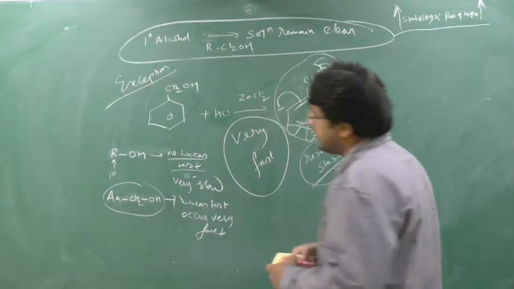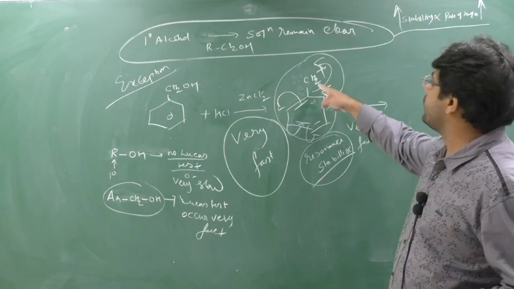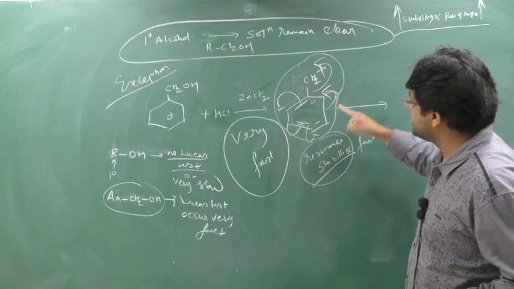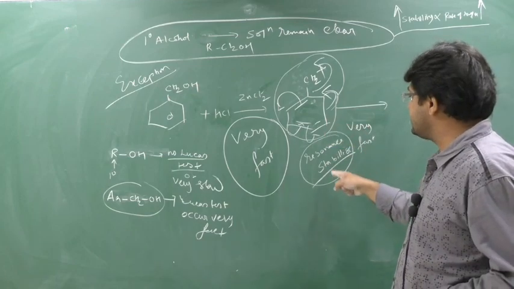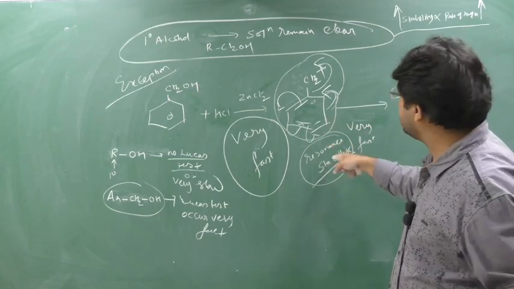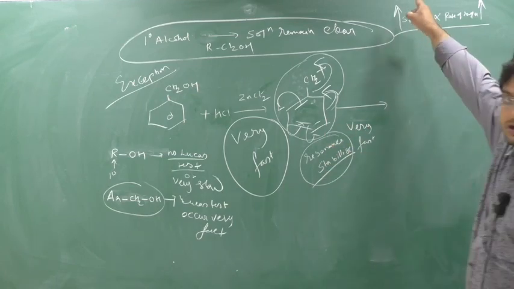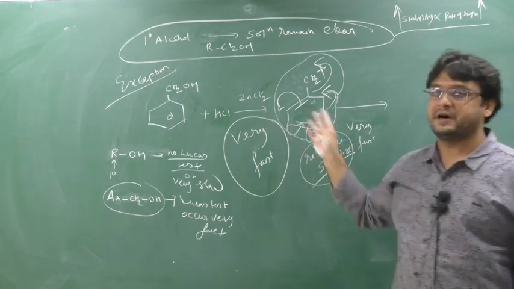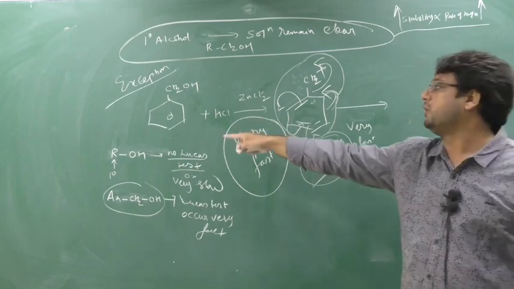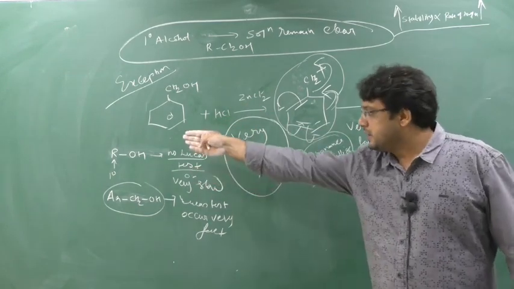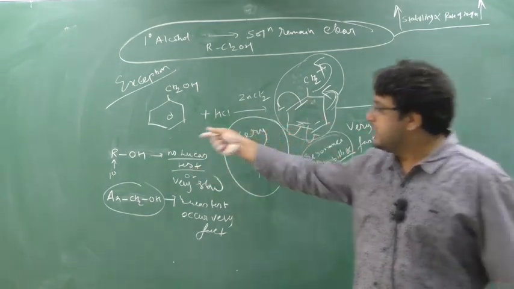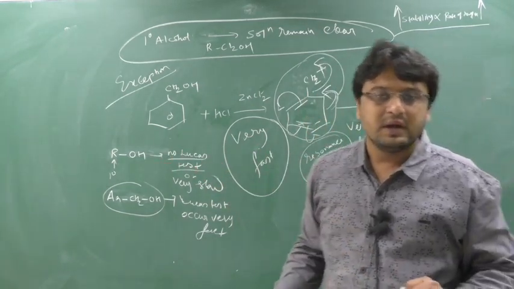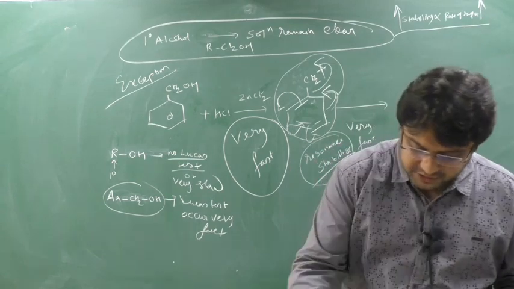Because in the aryl chain there will be formation of a carbocation. This carbocation will be highly stable due to resonance. So stability increases due to resonance, and the rate of reaction increases, meaning the reaction will occur very fast for a 1 degree phenylic alcohol. But for a 1 degree linear chain alcohol, the reaction does not occur because there is no resonance there. That's why. Understood? One more exception I will tell.